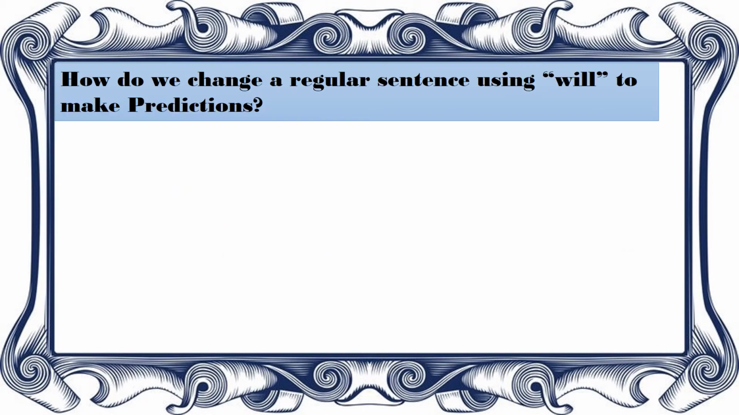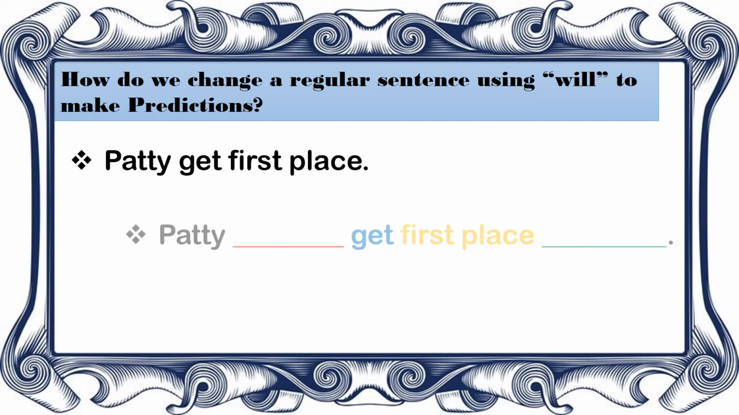Now, how do we change a regular sentence using will to make predictions? Okay, so for example here, very basic: "Patty get first place." Okay, it's just a regular sentence. Now, how do we make it a prediction? So let's go back to our pattern. Our pattern is subject plus will plus verb plus future time indicator. So it will look like this.